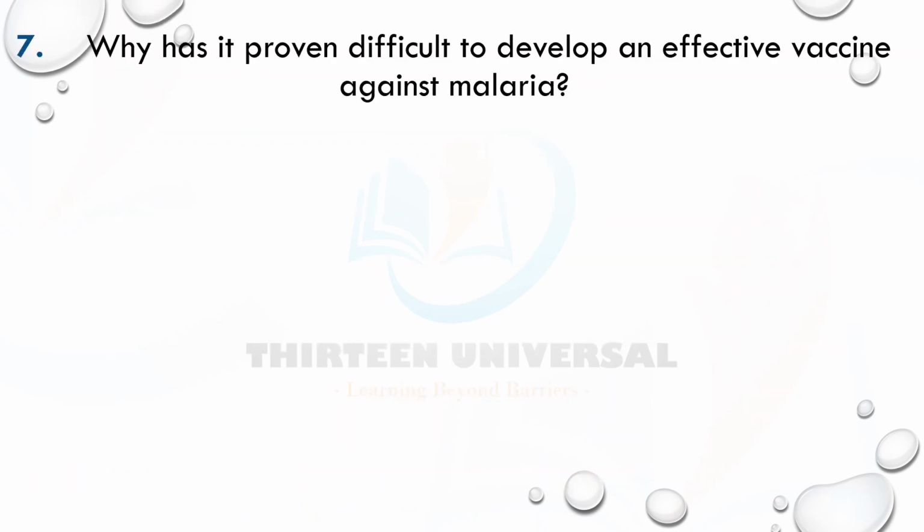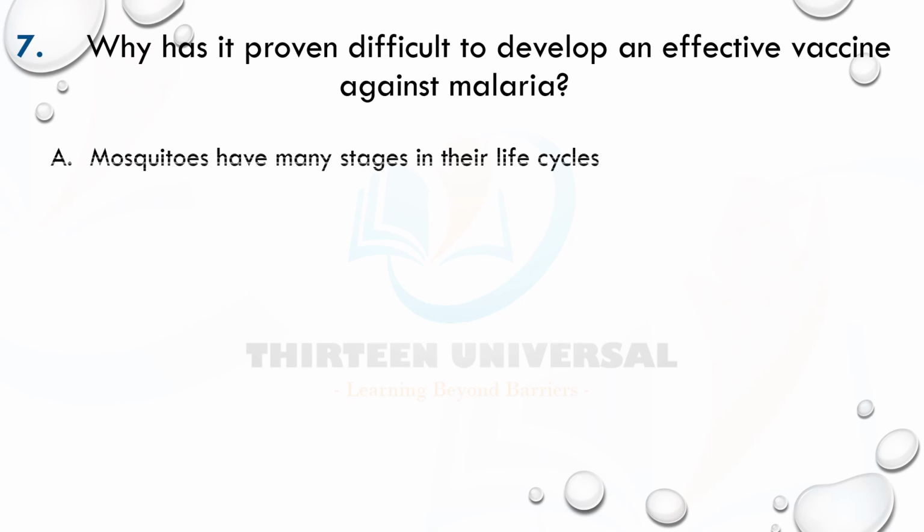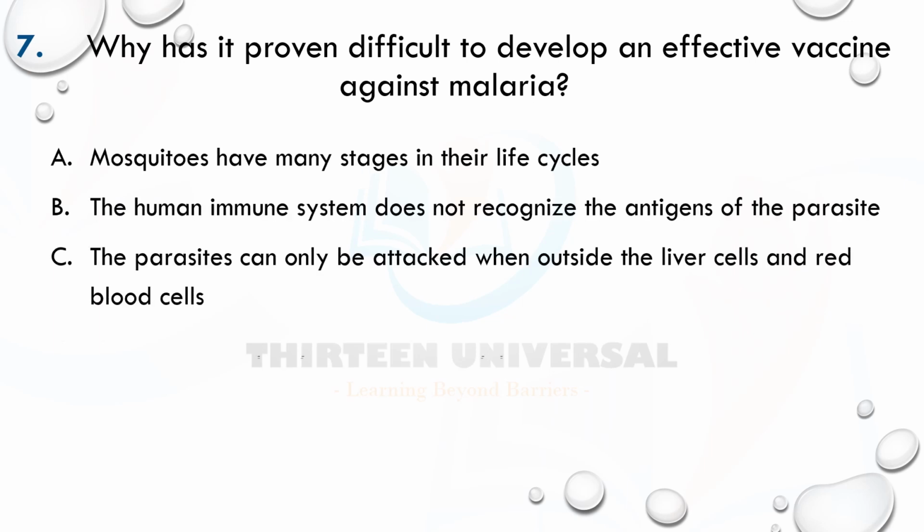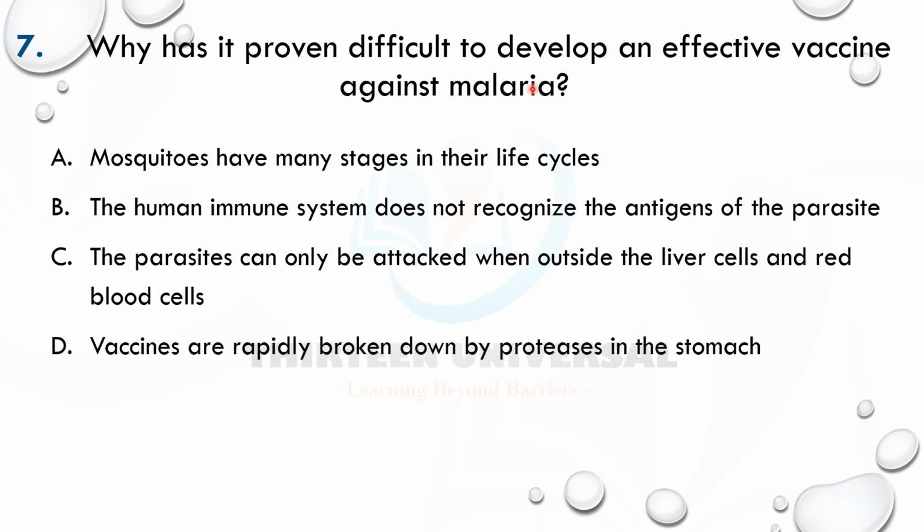Number 7, why has it proven difficult to develop an effective vaccine against malaria? Look at it, against malaria, pay attention to that. So we're dealing with malaria here. Yeah. So go back and retrieve the information you have on malaria. Remember, we are applying learned concepts, we're trying to use the knowledge we have on malaria.